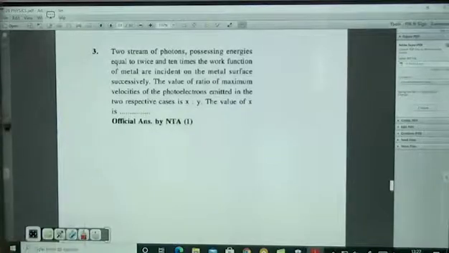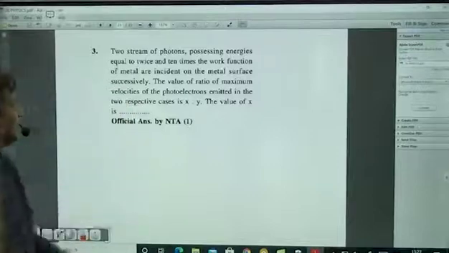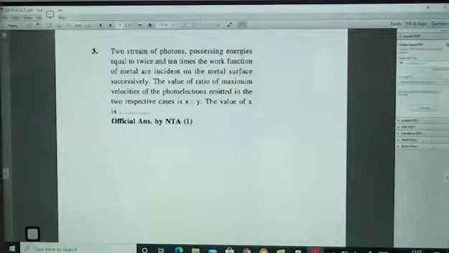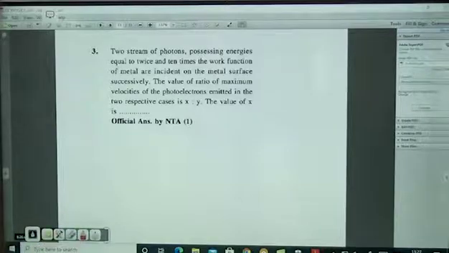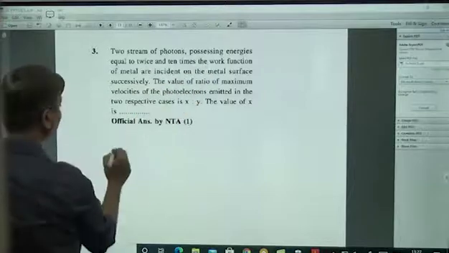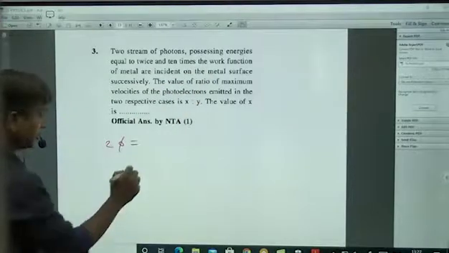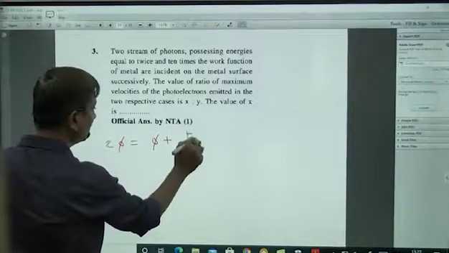Two streams of photons possessing energy equal to twice and 10 times the work function of the metal are incident on the metallic surface successively. The ratio of maximum velocities they are asking. First one is twice the work function, 2 phi. Energy of the photon is equal to work function plus K max.